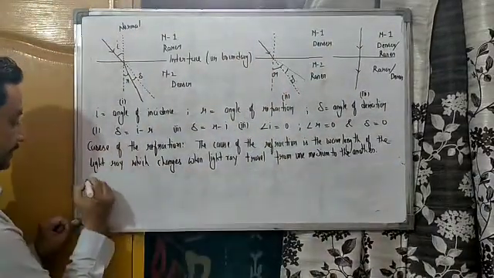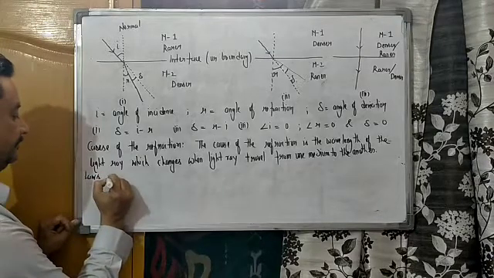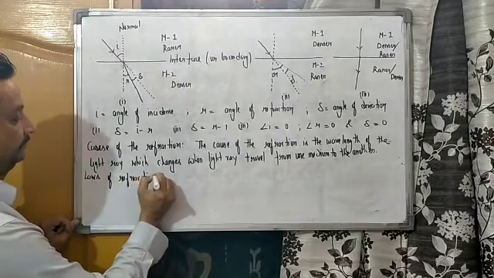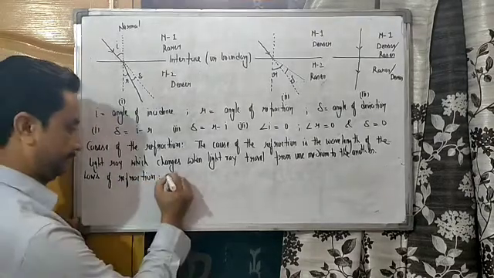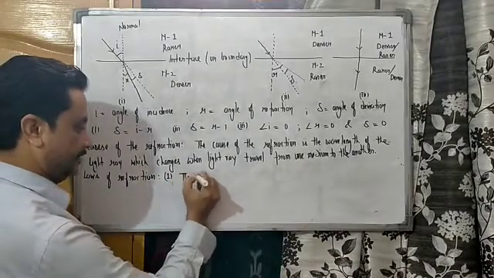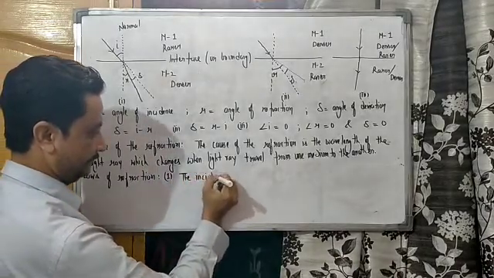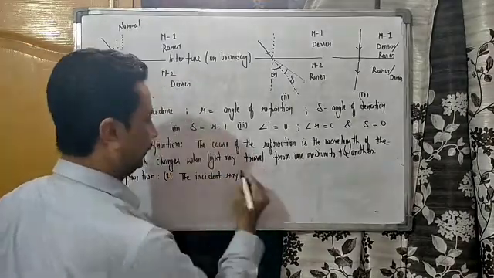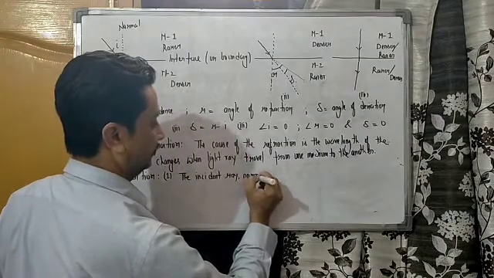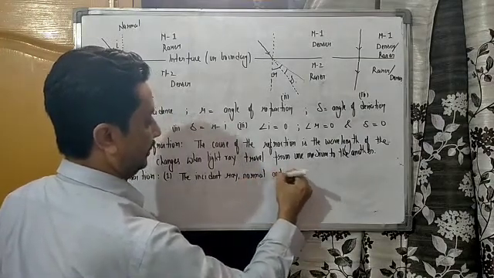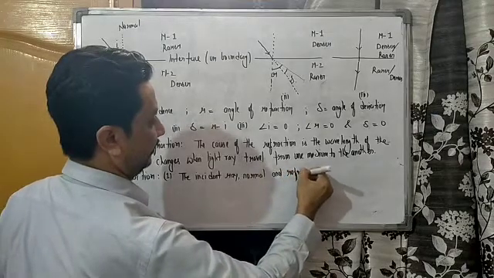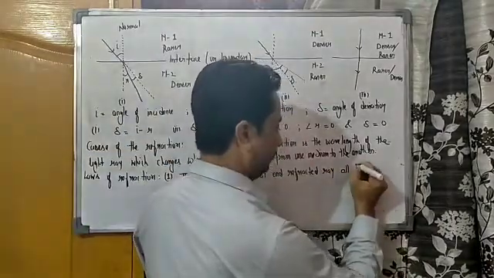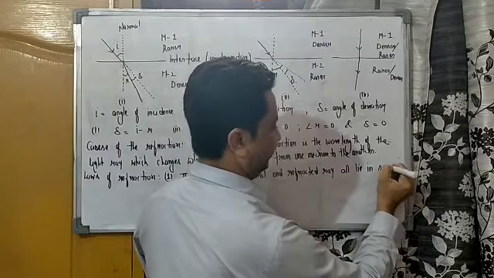So, laws of refraction. Number one, the incident ray, normal, and refracted ray all lie in the same plane.